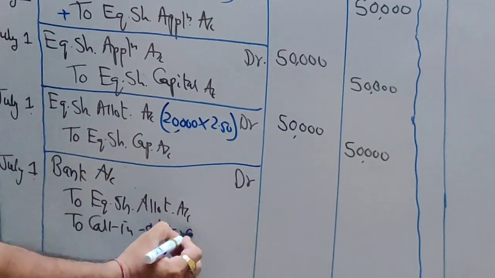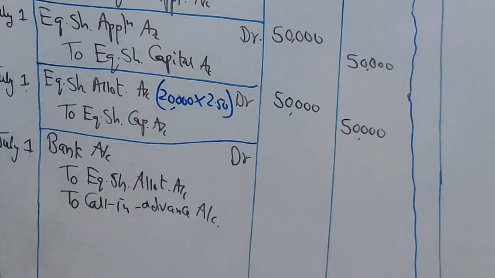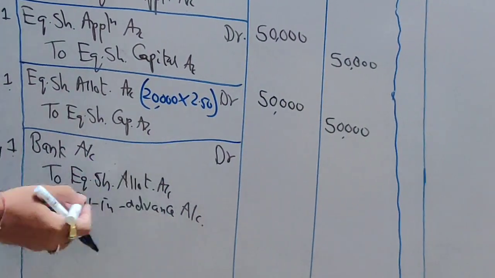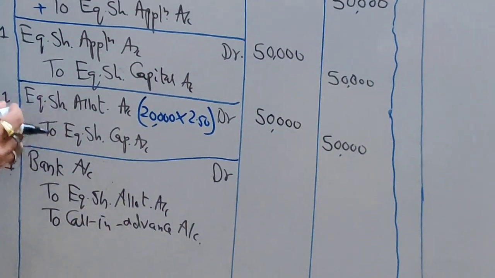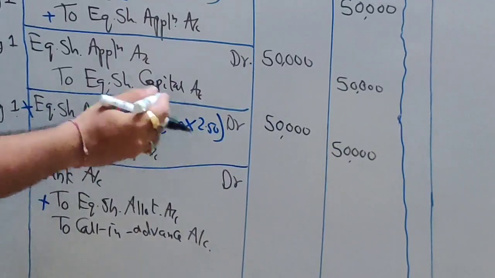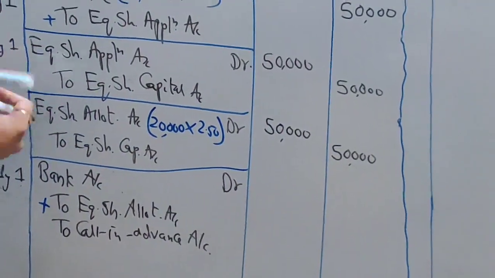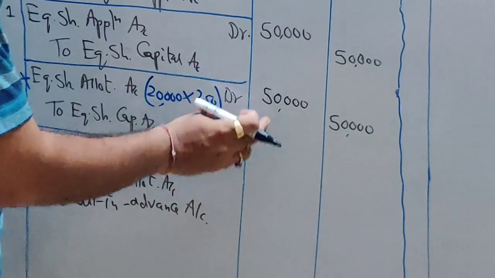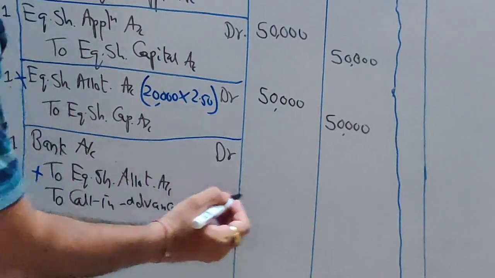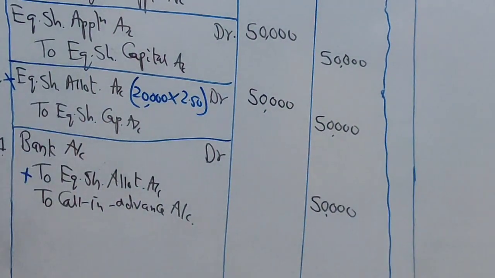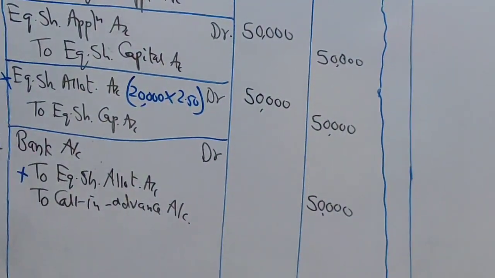Call in advance account. Now I want to cancel this temporary account. Which is the temporary account here? Equity share allotment account is my temporary account. So I want to cancel this allotment account. To cancel it completely, I have to write the same amount. So I will write in allotment account 50,000.